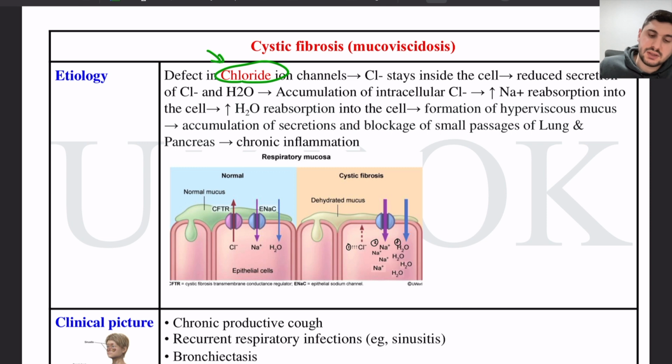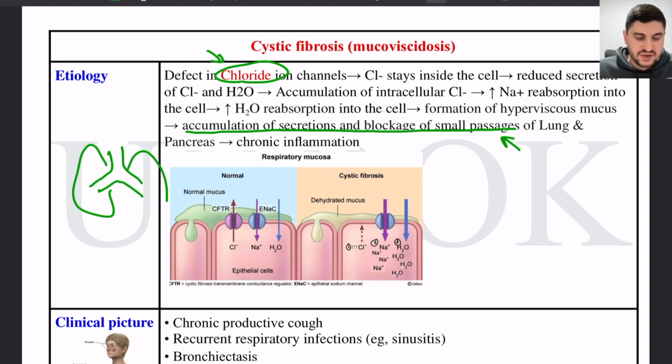We have chloride ion channels in the body, and it's a long pathogenesis, but in the end, these chloride ion channels are responsible for making secretions, like mucus secretions and other types of secretions in the body. If there is a defect in them, then we will have accumulation of the secretions and blockage of the small passages. The secretions of our body, instead of being smooth with the right amount of water inside them, will be very thick, right? So imagine a lung airway with very thick secretions.